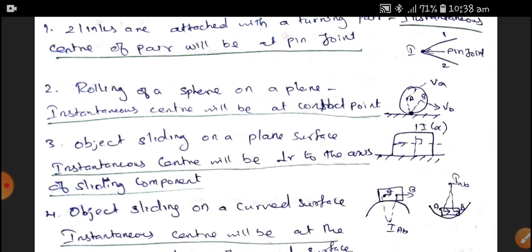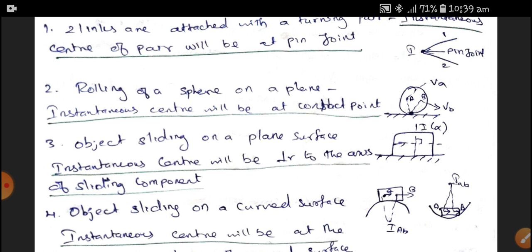And the next, rolling of a sphere on a plane. Let me say a tire or a ball or a football is rolling on a plane surface. The instantaneous center is at the contact point, either for a wheel or a ball. After this concept, whenever you see a vehicle wheel or a motorcycle wheel, you can easily find the instantaneous center is at the point where the road and tire are in contact.